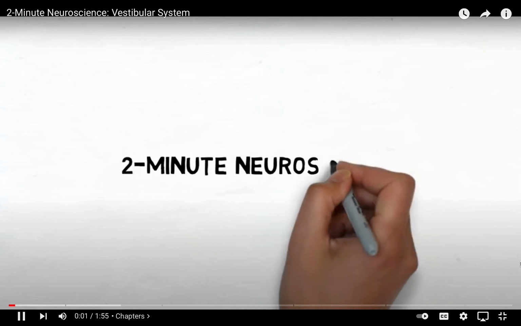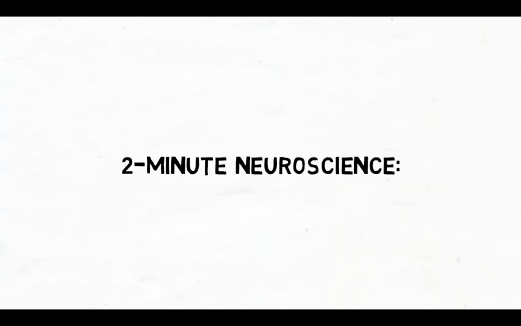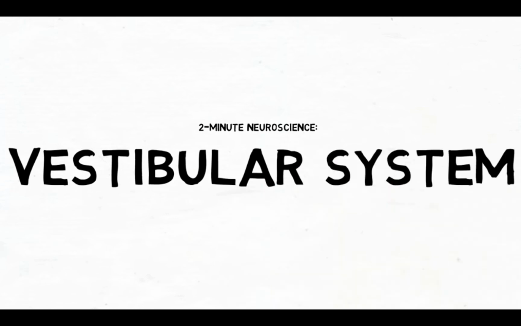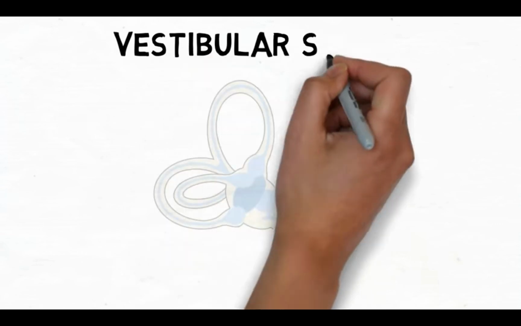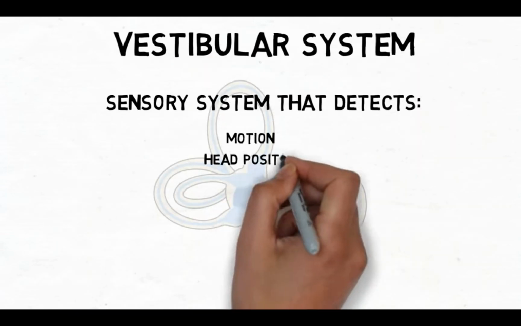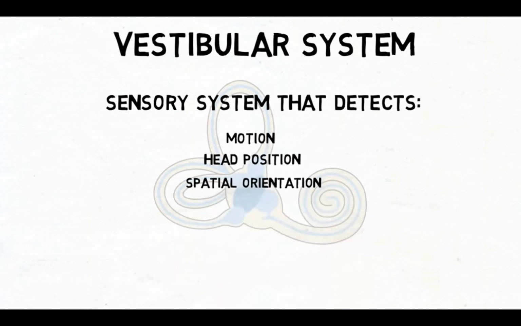Welcome to 2 Minute Neuroscience, where I simplistically explain neuroscience topics in 2 minutes or less. In this installment, I will discuss the vestibular system. The vestibular system is a sensory system responsible for providing our brain with information about motion, head position, and spatial orientation. It is also involved with motor functions that allow us to keep our balance, stabilize our head and body during movement, and maintain posture.